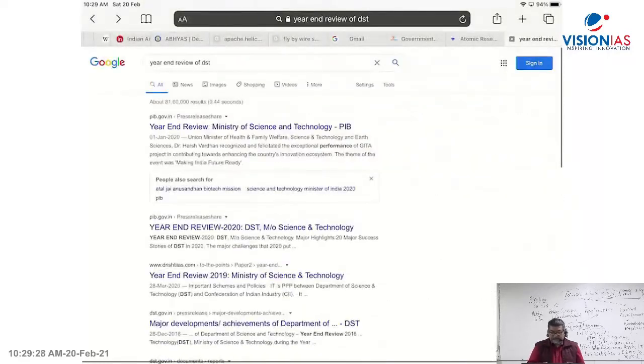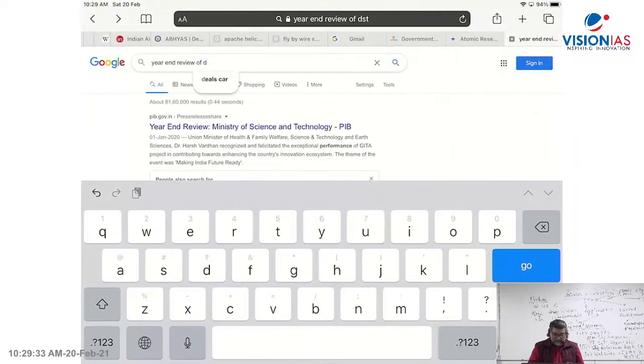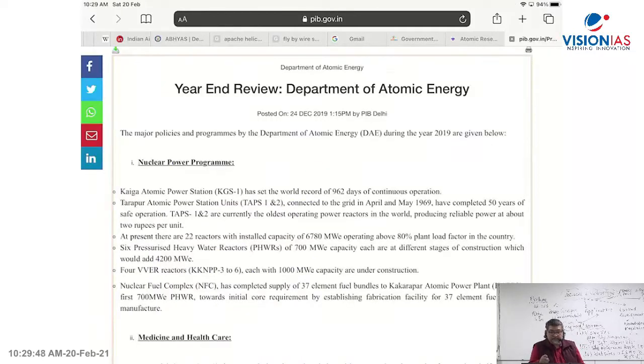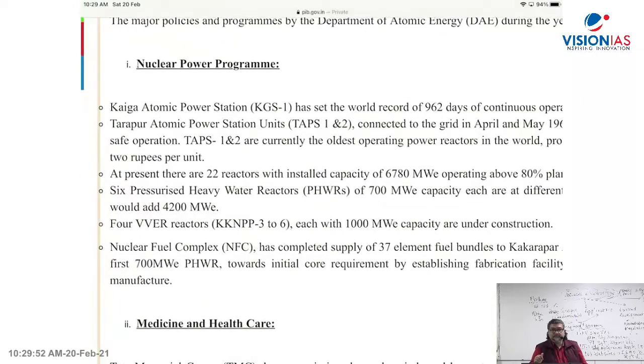Or let's say, for example, if I have to know about the Department of Atomic Energy, DAE, Bhabha Atomic Research Center works under the Department of Atomic Energy. Now you will have here in the review whatever our scientists have developed over the last 1 year. You will find here the nuclear power program and the different nuclear parks in the country.